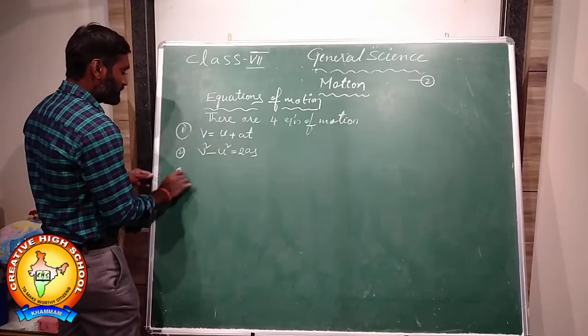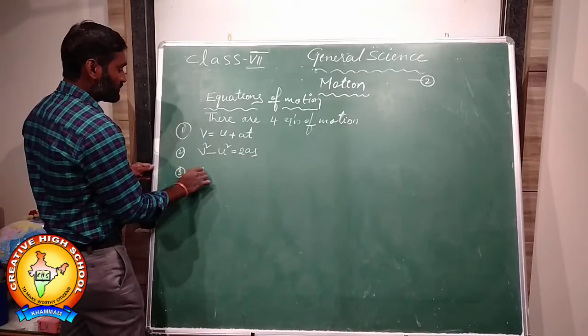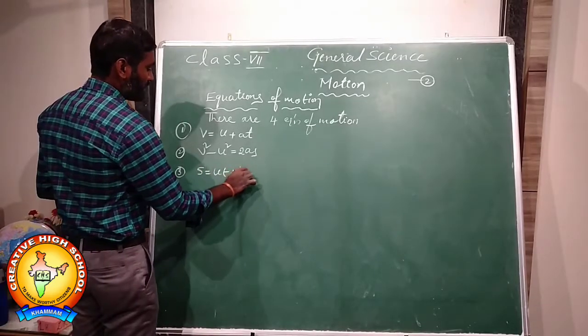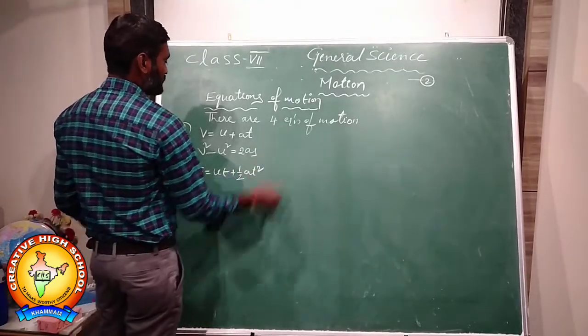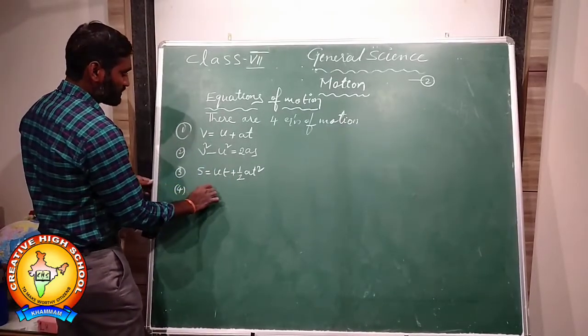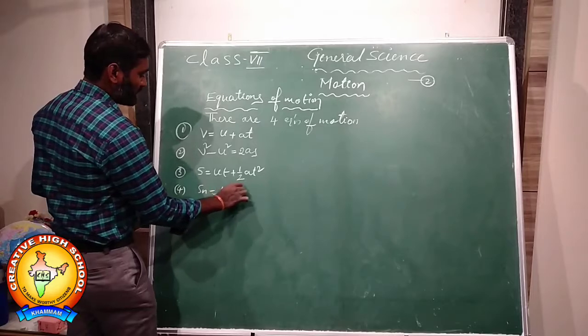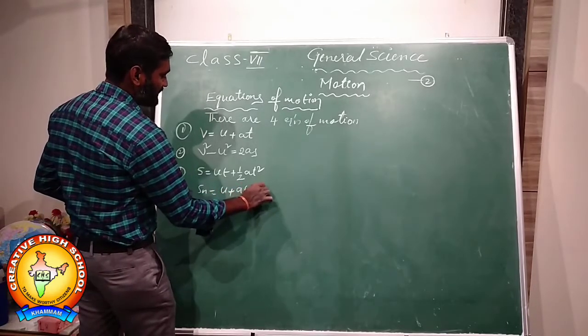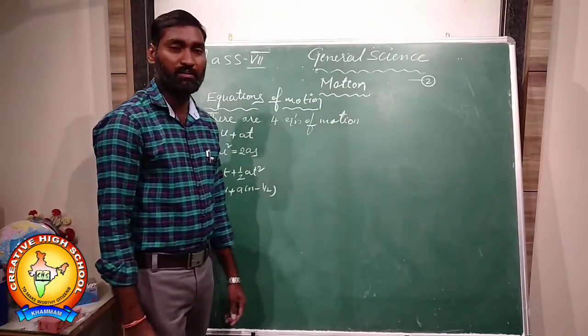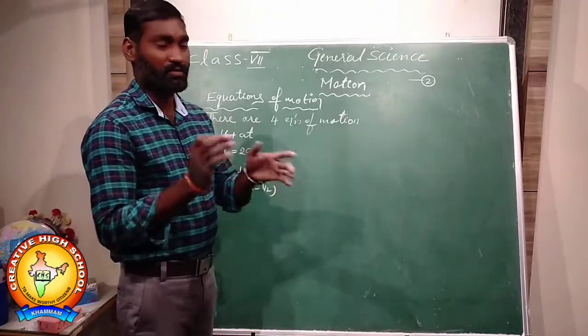Third one, s is equal to ut plus half at square. Fourth one is Sn is equal to u plus a into (n minus 1) by 2. These are the four equations to represent any motion of a body.